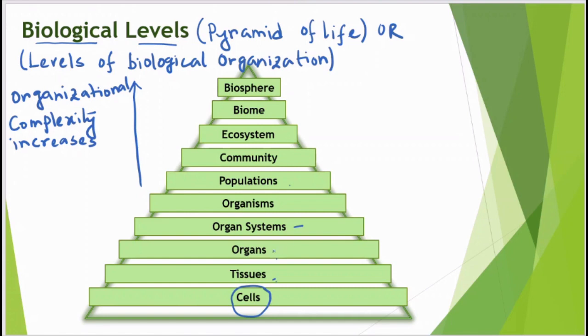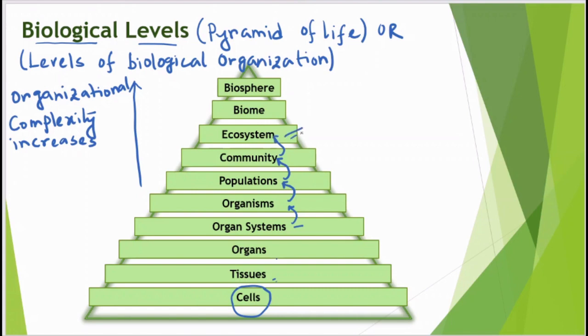That means many organs together can make organ systems. Many organ systems can make organisms. This way, organisms can make populations. From populations, it is moving to community, and many communities together can form ecosystem.